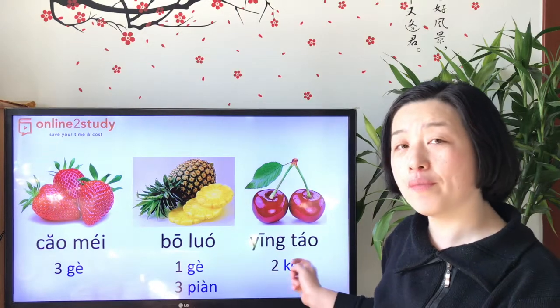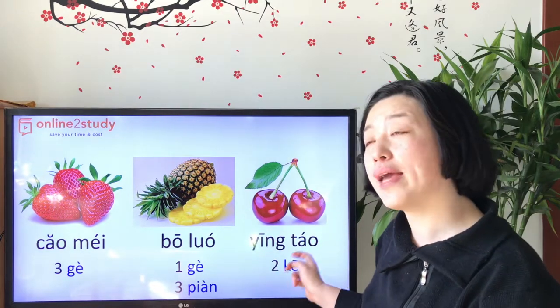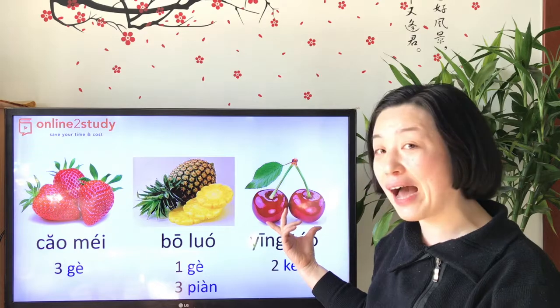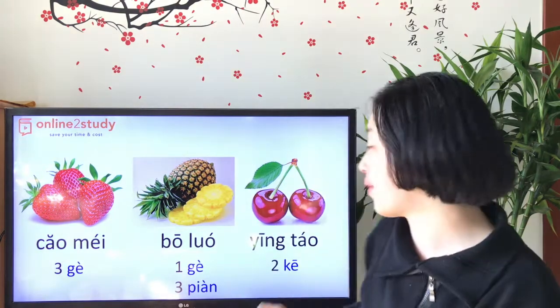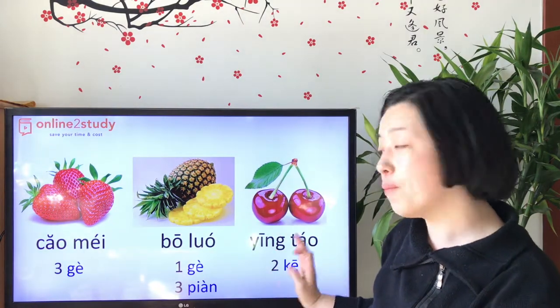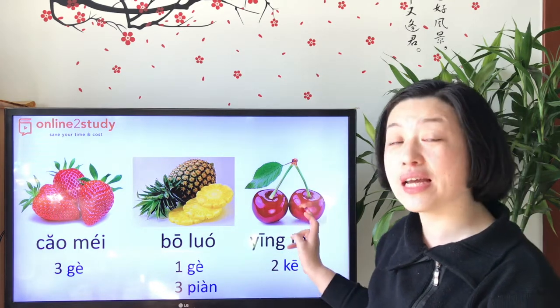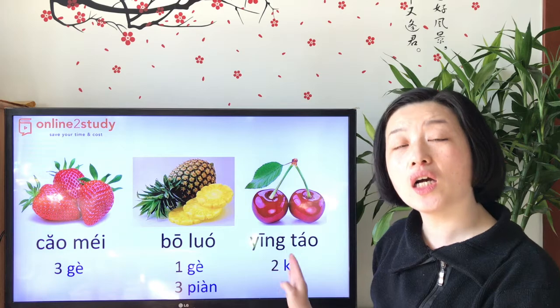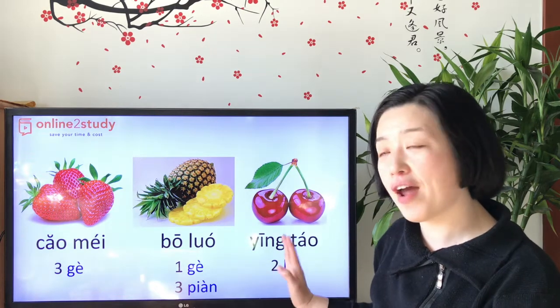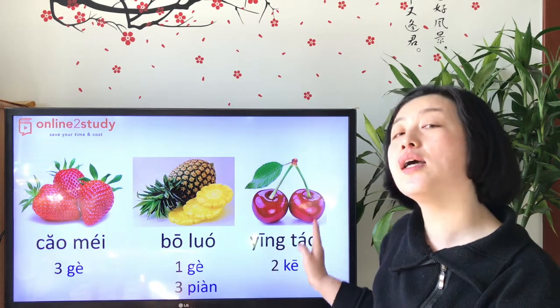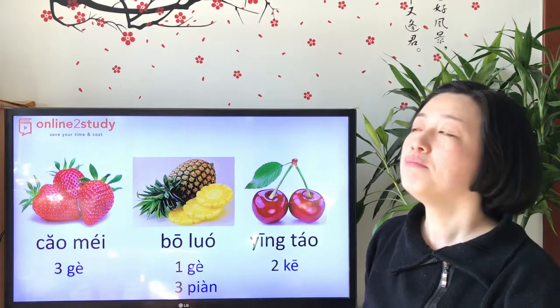樱桃. Very nice, very beautiful color, right? And also small, right? 樱桃. 2颗, this one, the unit is 颗. 2颗樱桃. Very good.